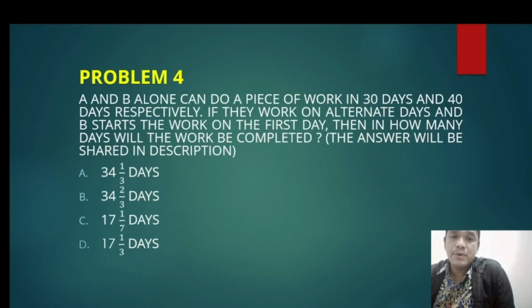And I will give you homework in problem number 4. A and B alone can do a piece of work in 30 days and 40 days respectively. If they work on alternate days, and B starts the work on the first day, then in how many days will the work be completed? The answers will be set in the description. This is homework you can do on your own.